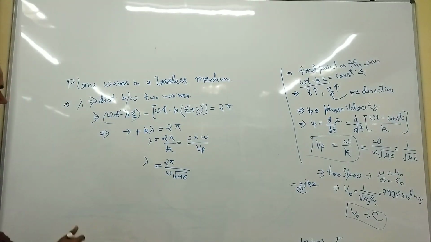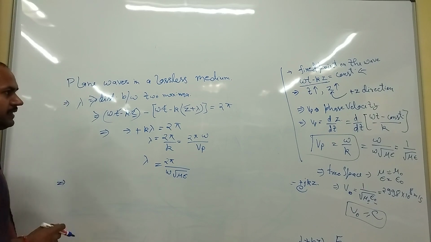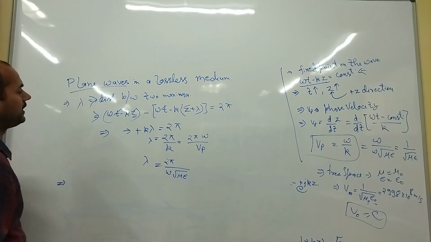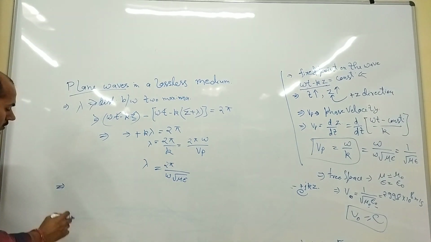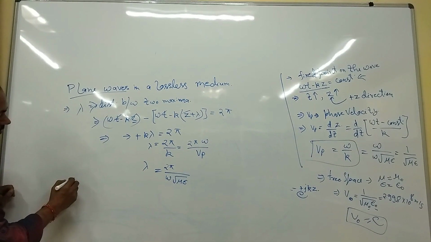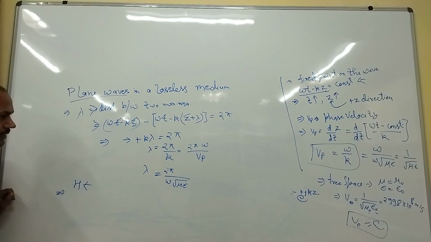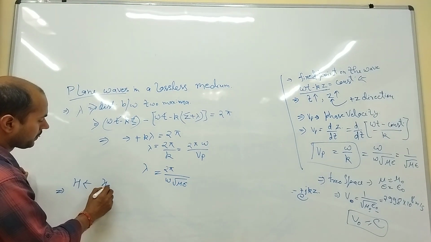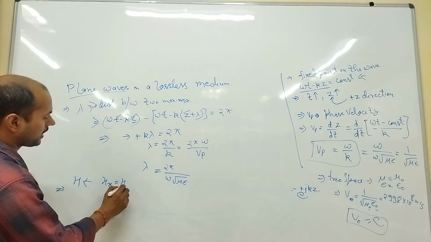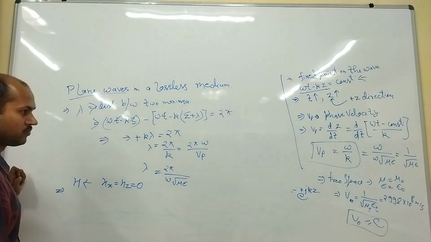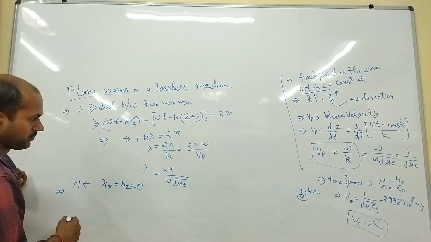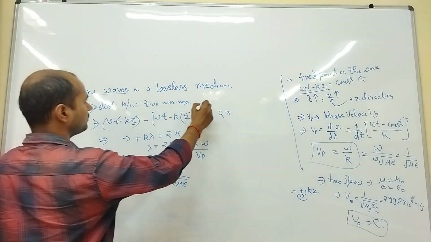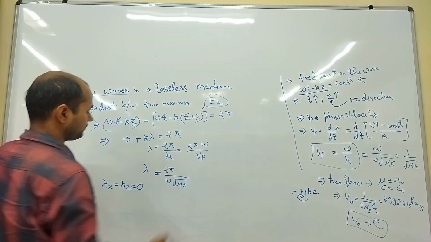For getting a complete plane wave, we will also have to find the H or magnetic field. So here Hx will be equal to Hz is equal to 0 for the case of Ex. We have considered Ex, right?